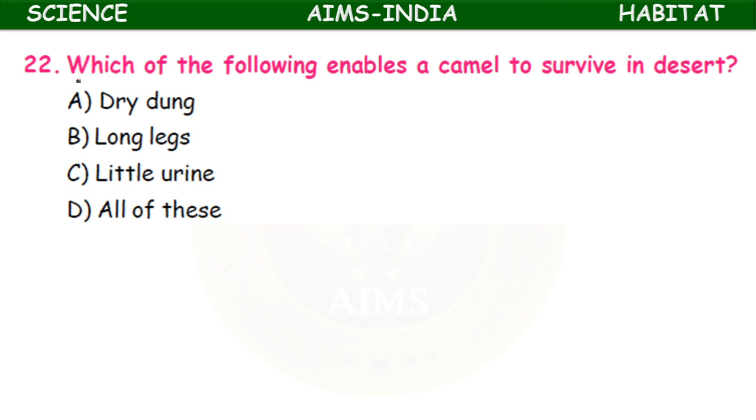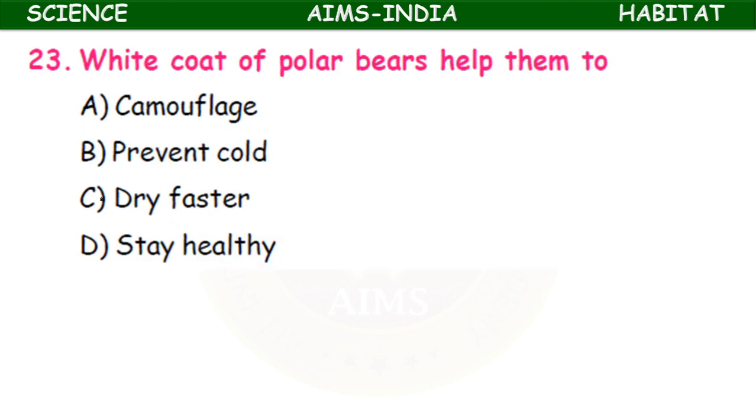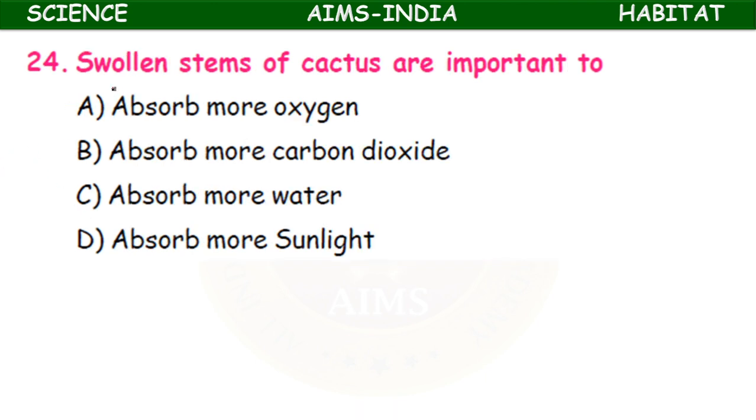Which of the following enables a camel to survive in the desert? Dry tongue, long legs, little urine, all of these. All of these are the adaptations. Okay. The white coat of a polar bear helps them to camouflage, prevent cold, dry faster, stay healthy. Camouflage, the defense, to catch the prey, hide and seek.